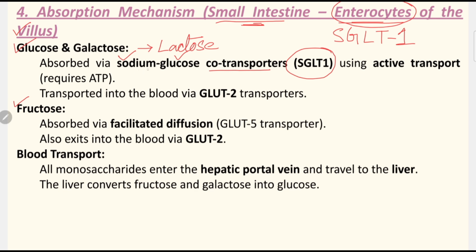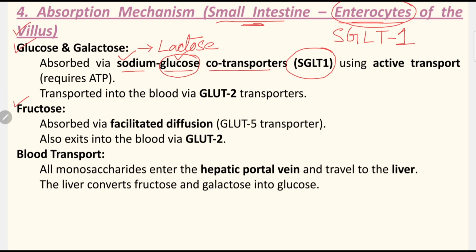So sodium with glucose means glucose cannot enter into the enterocyte alone. It needs the help of sodium. That is why it takes the help of sodium to enter into the enterocyte.